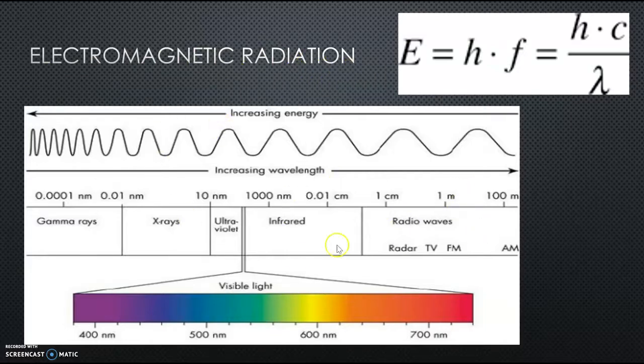Electromagnetic radiation is everything from radio waves to visible light to gamma rays. It's all the same. You have a photon with different levels of frequency and wavelength, but also different energy levels. Energy is equal to Planck's constant times frequency, and frequency is equal to the speed of light over wavelength. So we learn that frequency is proportional to the energy of the photon, and wavelength is inversely proportional to the energy of a photon. So radio waves have super long wavelengths, and thus don't have a lot of energy. But gamma rays have a lot of energy because they have a higher frequency and lower wavelength.